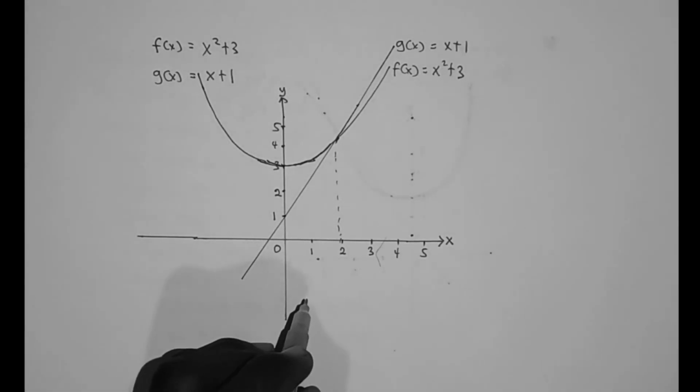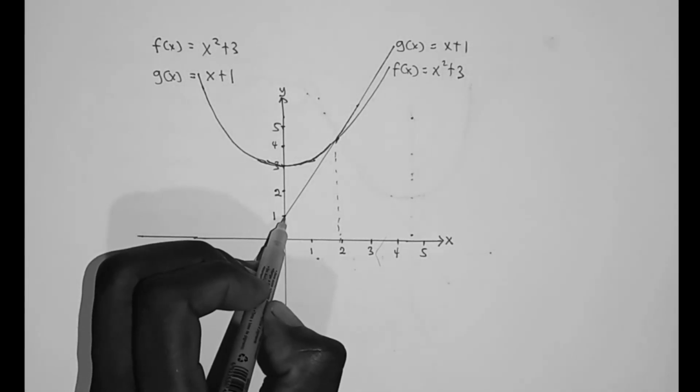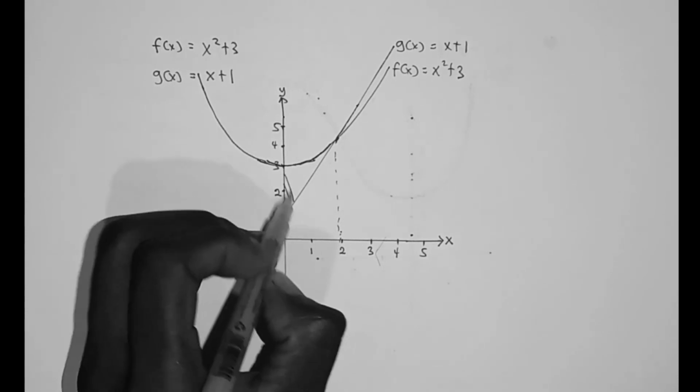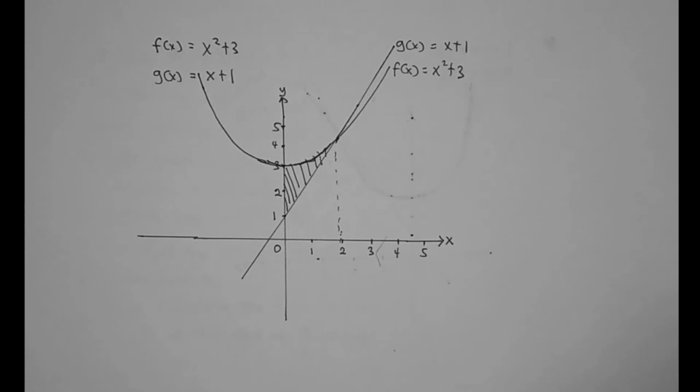The question says that we should find the region of space bounded by x equals 0, which is this point, to x equals 2. So you see that the required region they are asking us to find the area of is this region.